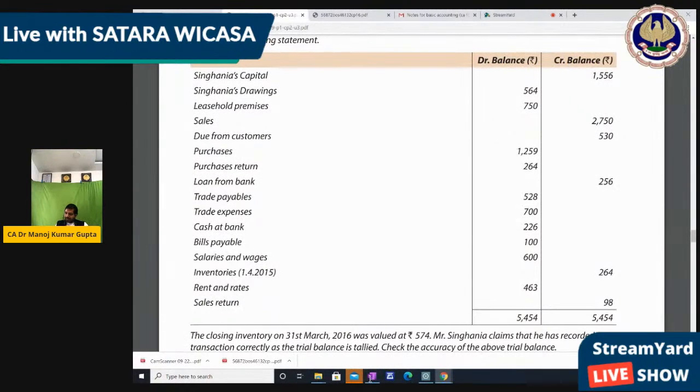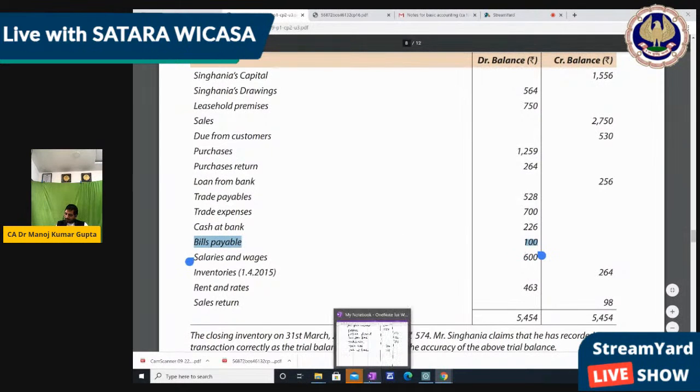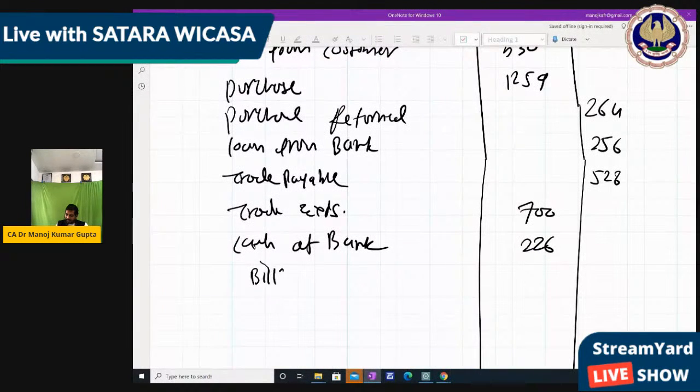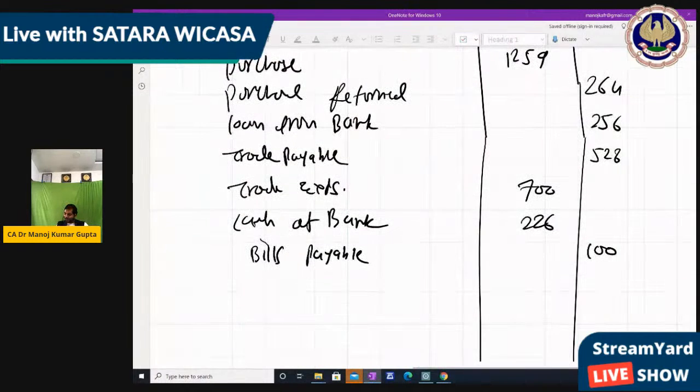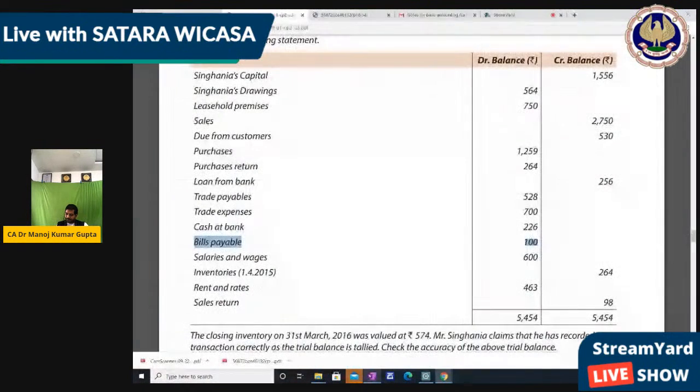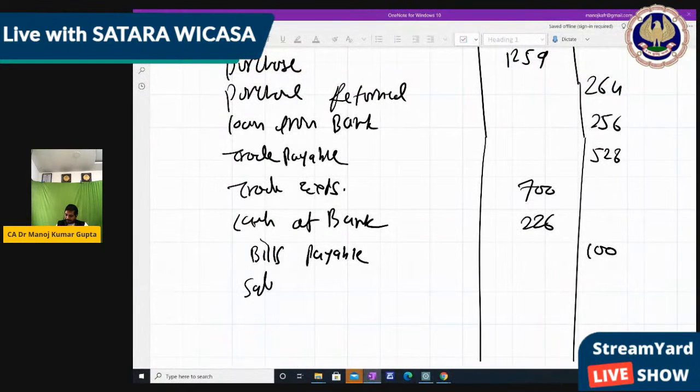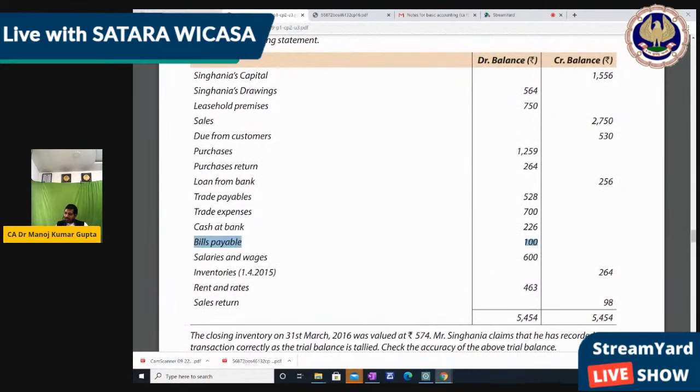Next, bills payable 100. It's wrong. Bills payable 100 should be on the credit side. Next, salary and wages 600 is correct. Now inventory, it should be debit 264.